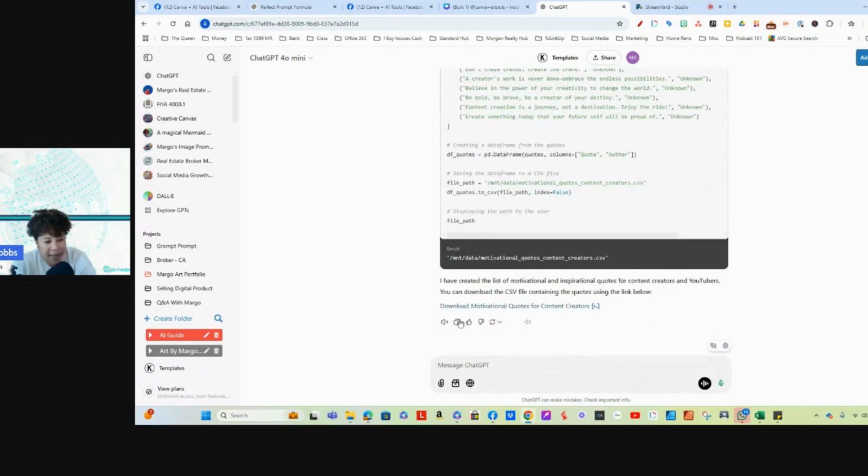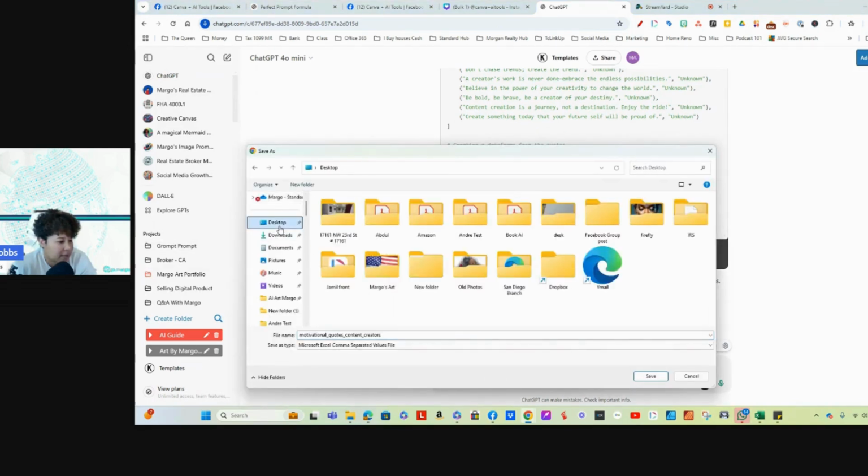So see, it's working its magic. So here's a link that it created. On the old version, you were not able to get a CSV link. You would have to copy and paste. So what we're doing is we're going to click on here. It's going to open it up, and I'm going to save it to my desktop, and I'm going to call it 2 because I did one earlier.